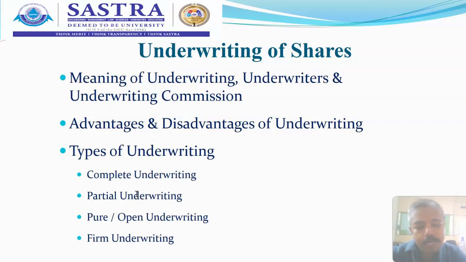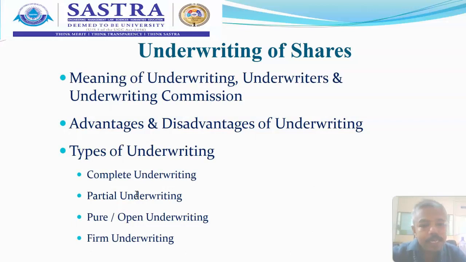It could be either one underwriter or more than one underwriter. The company will not take any responsibility in issuing shares to its public or to its procured people. Everything will be taken by the underwriters.